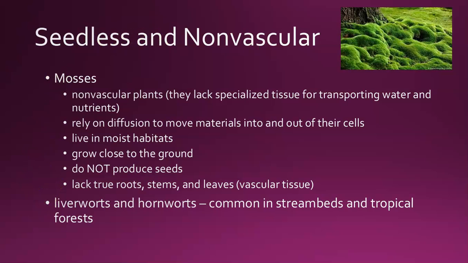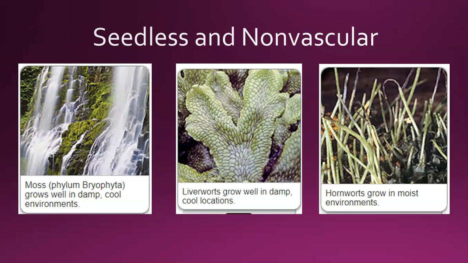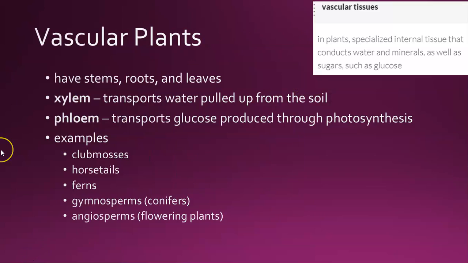Liverworts and hornworts are also examples of seedless non-vascular plants, and you can see here I have another picture of some moss. Here's a picture of a liverwort, and over here we have hornworts. You can Google liverworts and hornworts and see all kinds of pictures.